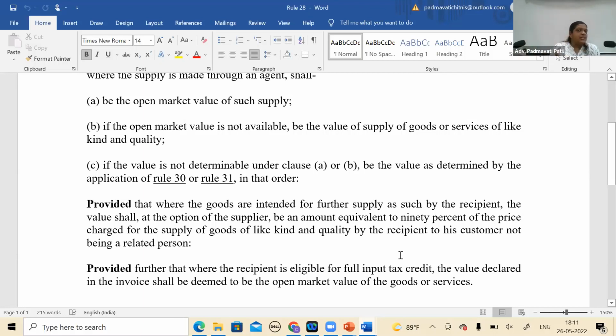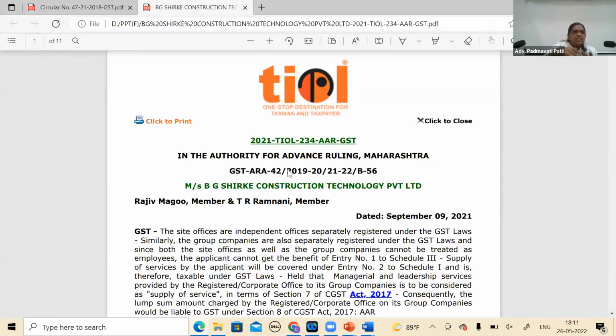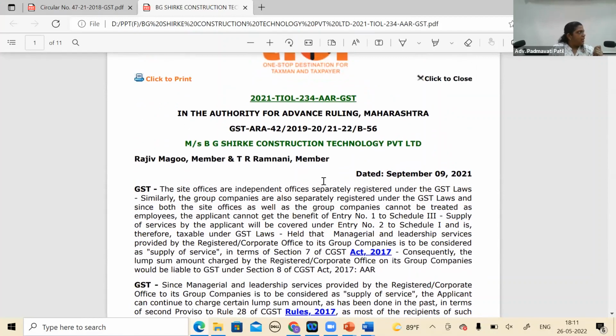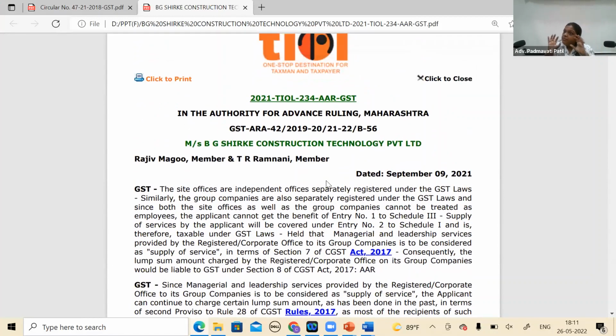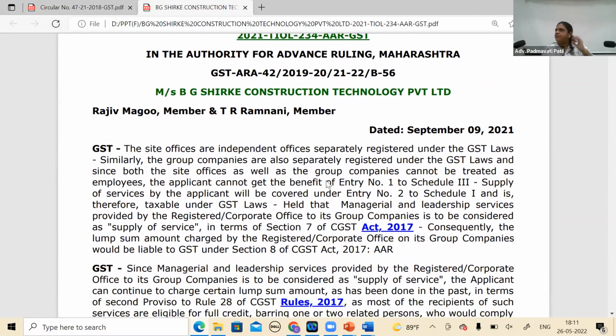That's what I was mentioning earlier, that this revenue neutral concept, they have realized, now they have legalized by giving this proviso. Because there are many issues wherein people say, हमने mutually agreed charge किया. Like there was a case of BG Shirke, wherein I myself had represented, wherein the problem was the same: head office here, they are doing something, and they were charging a lump sum. It is not a case of I have some formula कि चलो ये branch है तो I will charge 100, ये है तो 80, ऐसा नहीं है, 5,000, कभी 10,000, कभी 20,000.